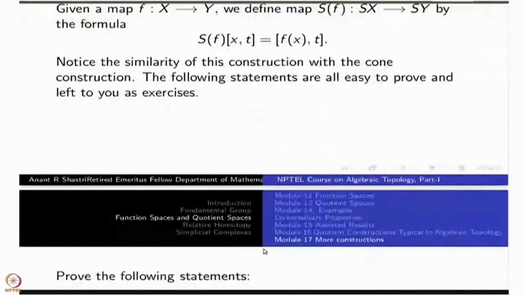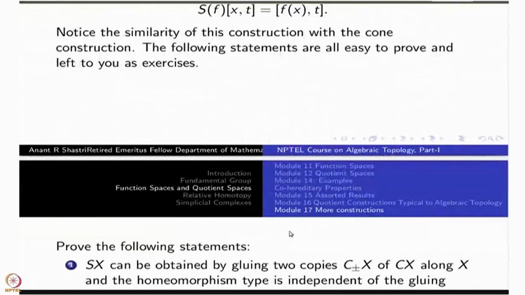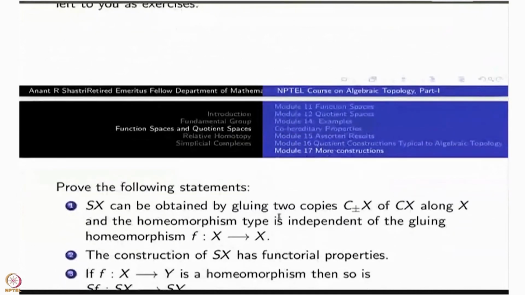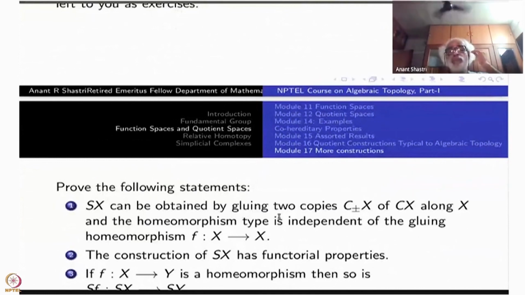Now here are a few observations which I will leave to you to think about. I will go through them slowly. You think about it. Finally, you have to come up with a proof. Sx can be obtained by gluing two copies of Cx, the cone, which you can write as C plus x and C minus x, along x, which is x cross 1, identified.